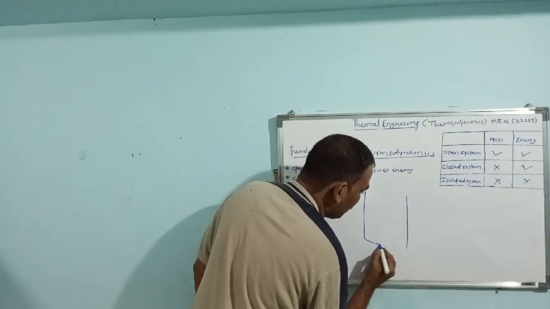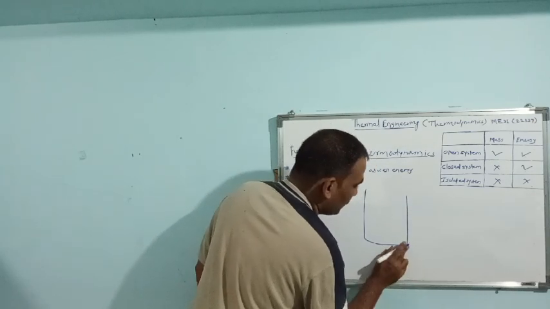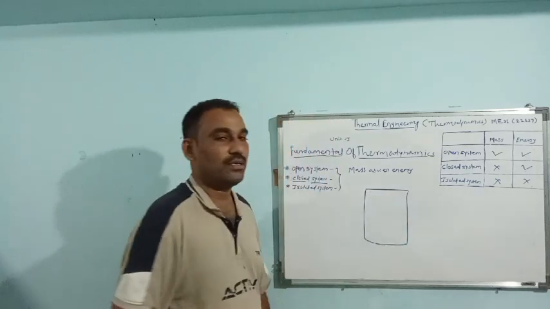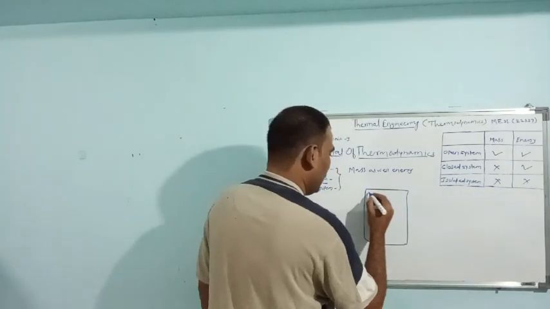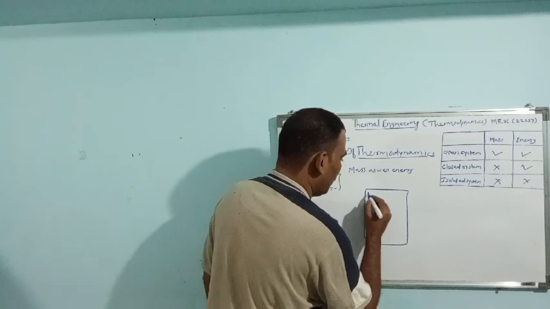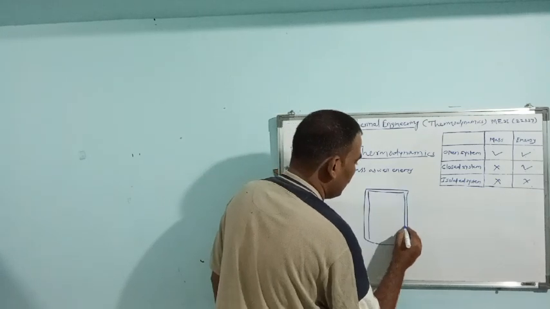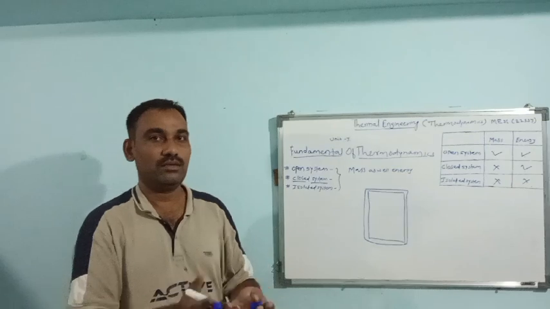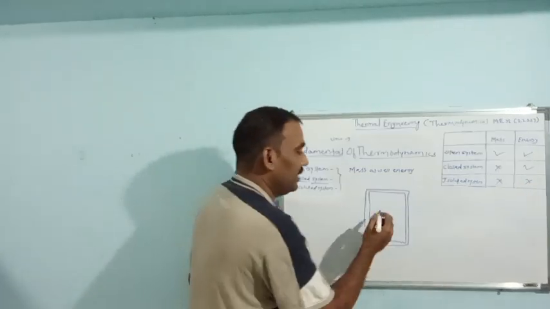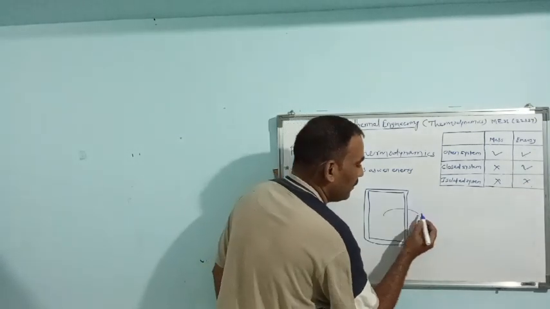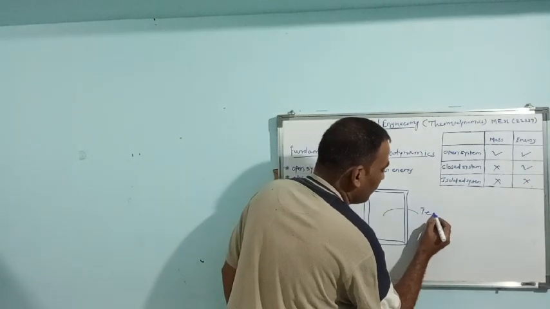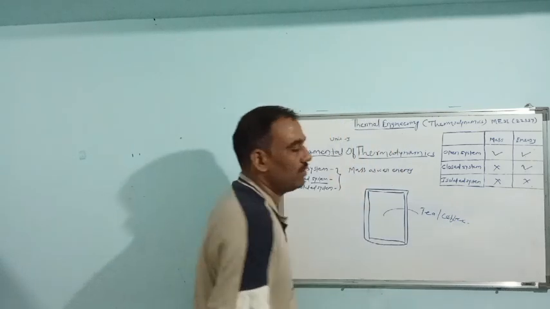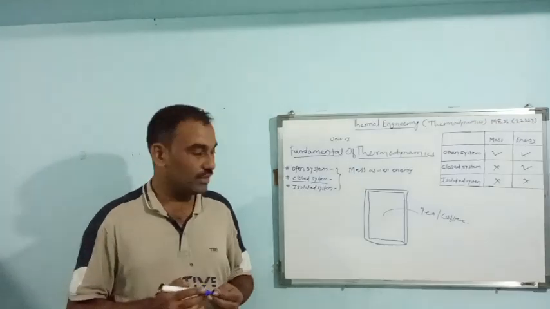As we know, the construction of this is thermos. This is having one of the layer inside that metallic cover, and this is the portion where we store tea, coffee, or milk, hot milk, isn't it?